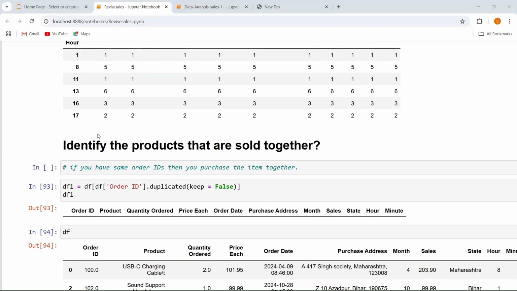So let's answer our last question, that is identify the products that are sold together. I have already written the code over here. What I want to explain is the idea behind answering this question.